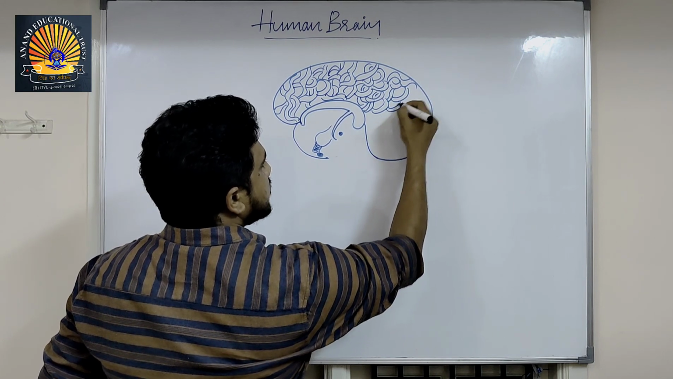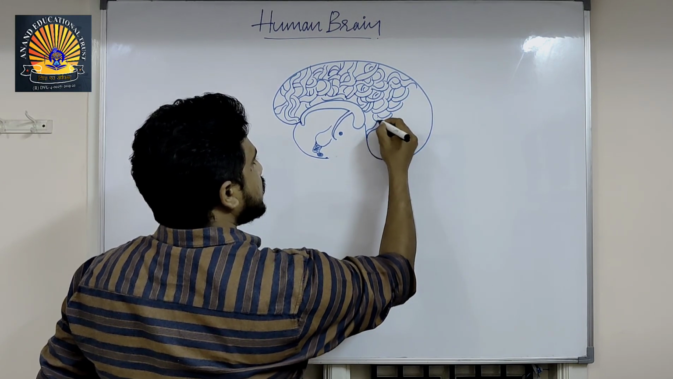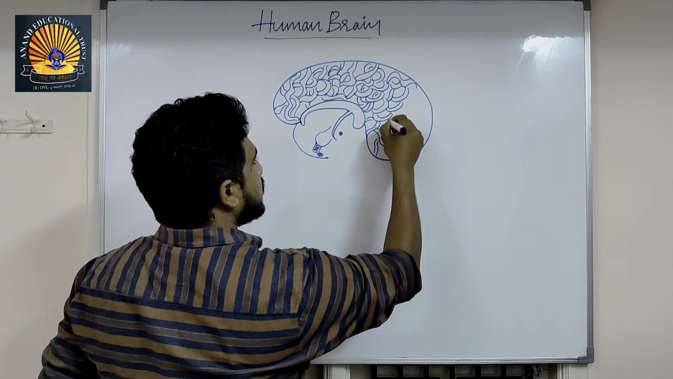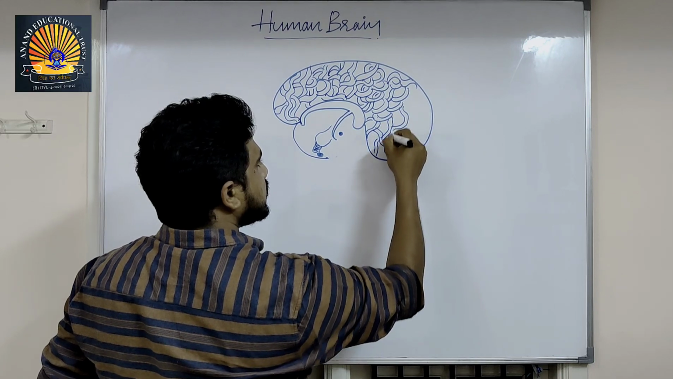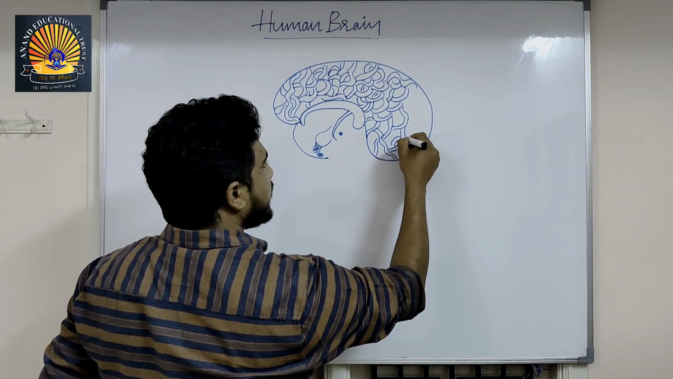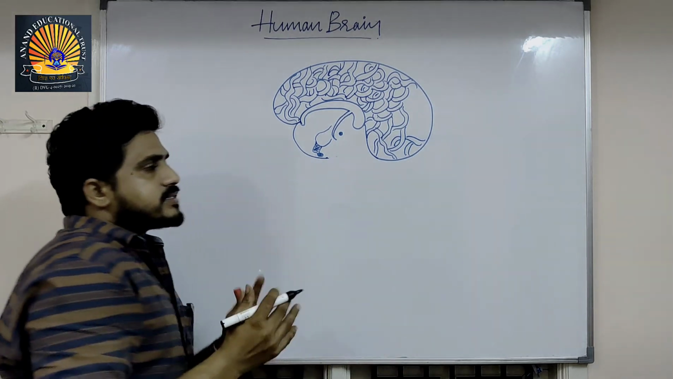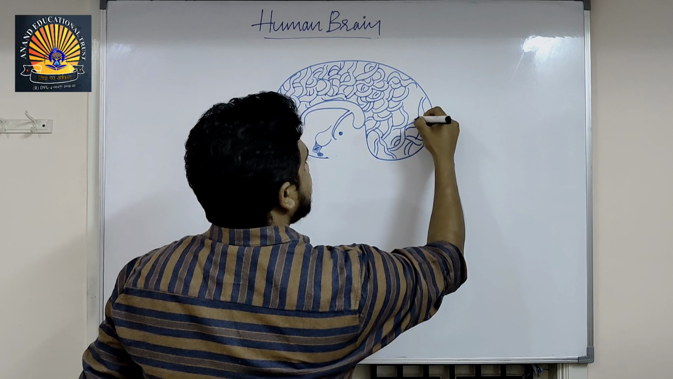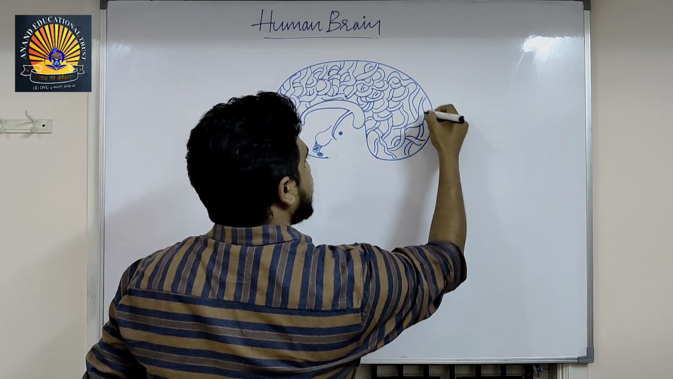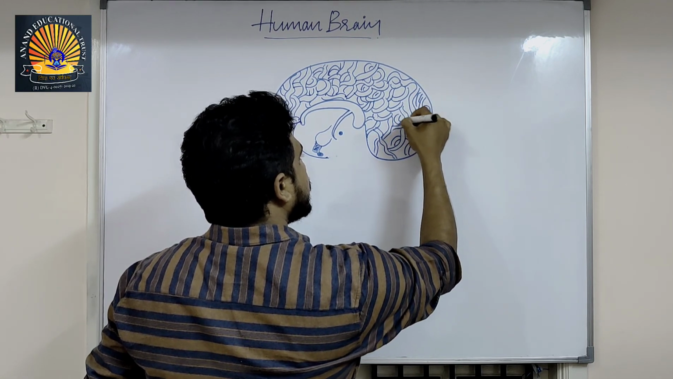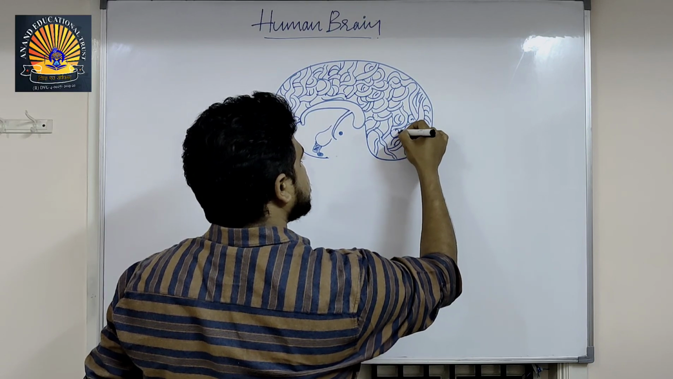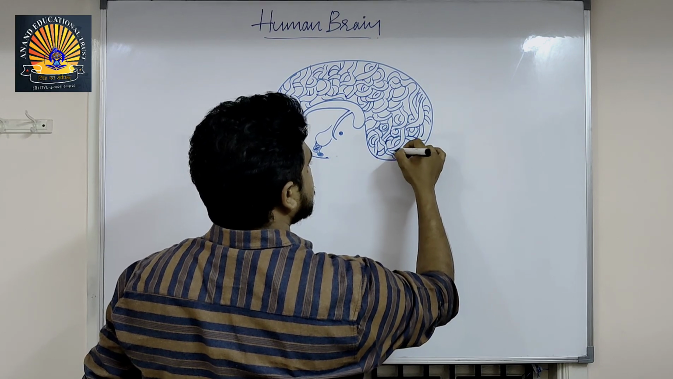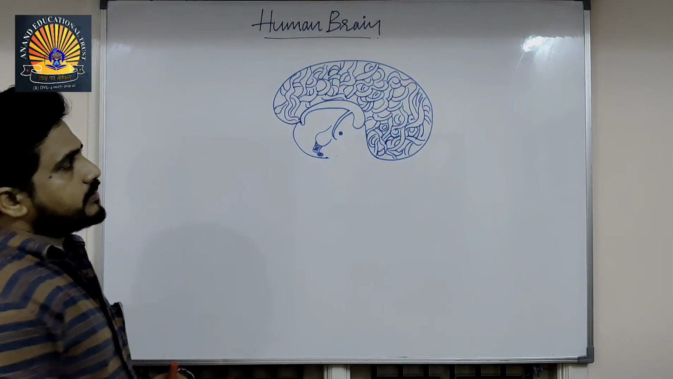Why are all these folds there on the brain surface? Because to extend the neurons number. So if it is plain, less number of neurons can be accommodated, whereas if it is curvy it increases the surface area. As the surface area is increased, then a huge number of neurons can be occupied. Like this, so many folds are there.